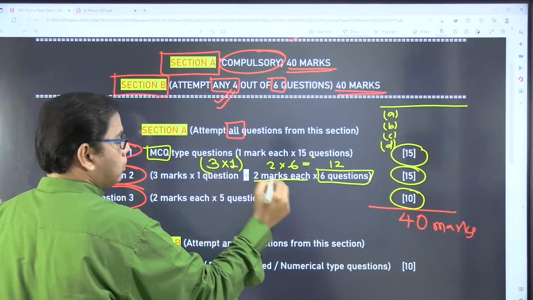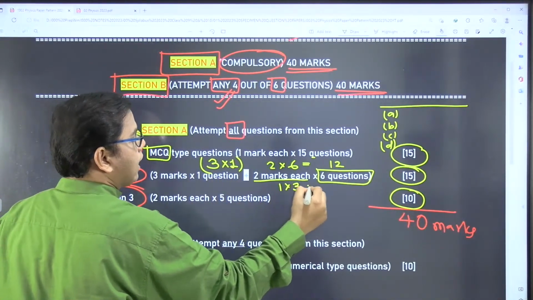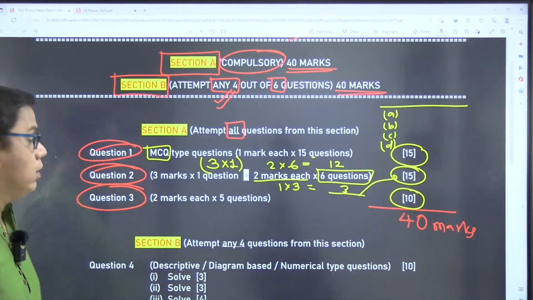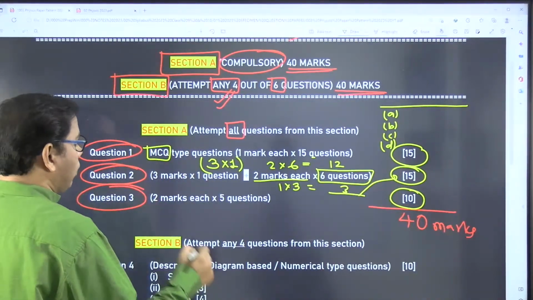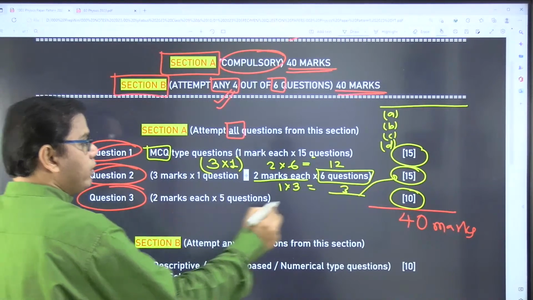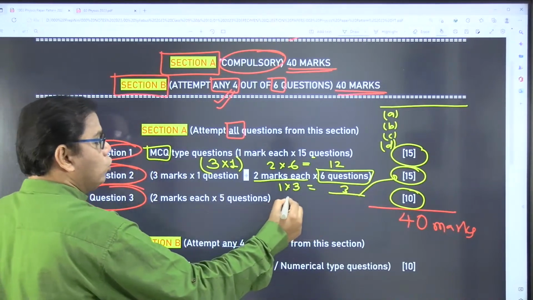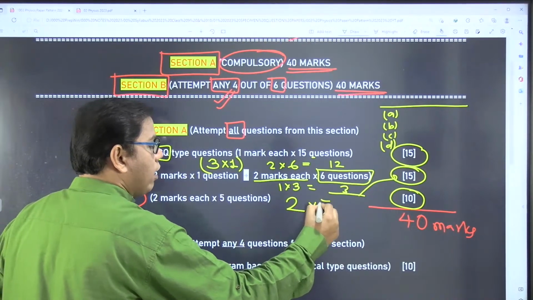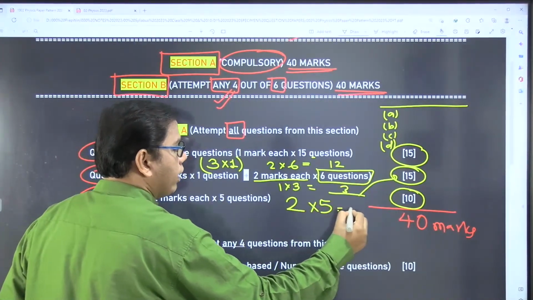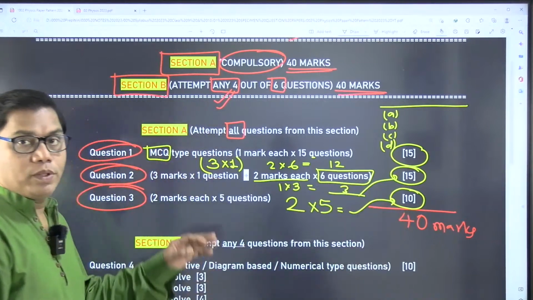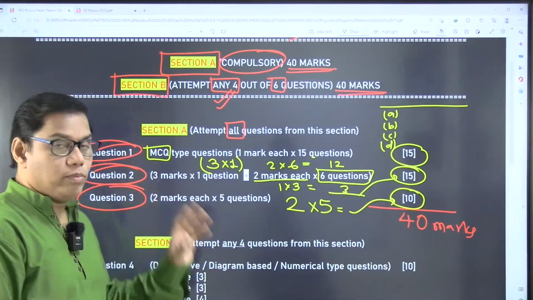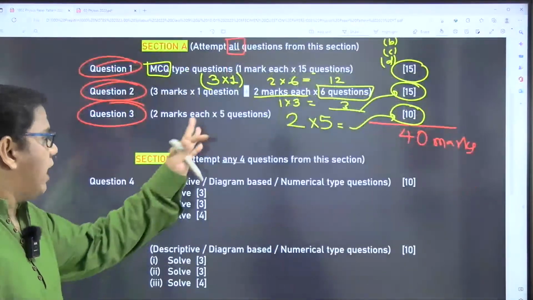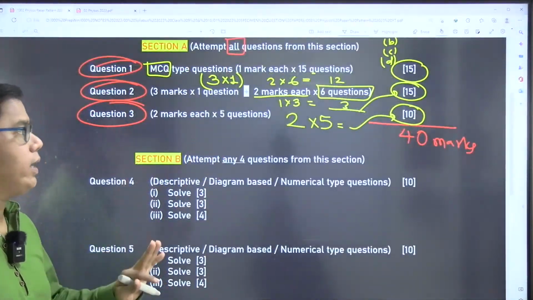So 12 plus 3 is what? Is 15. So that was question number 2, and question number 3 will be 10 marks. This is simple. 2 marks each question, and the number of questions is 5. So 2 into 5 is how much? 10. So here you have MCQ type questions and descriptive questions and other types of questions, and numericals can also be included here.